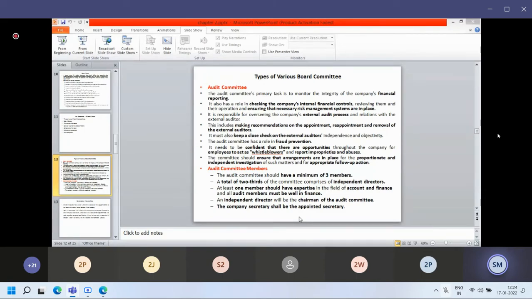So there should be at least one such member. Two-thirds of the committee should comprise independent directors. There should be independent directors, and at least one member should have expertise in the field of accounts and finance.